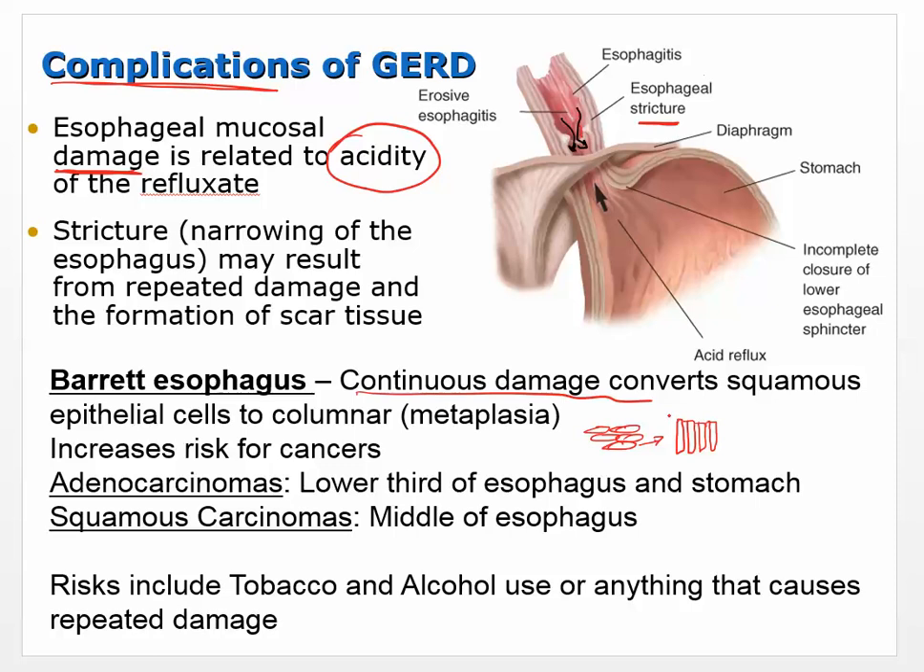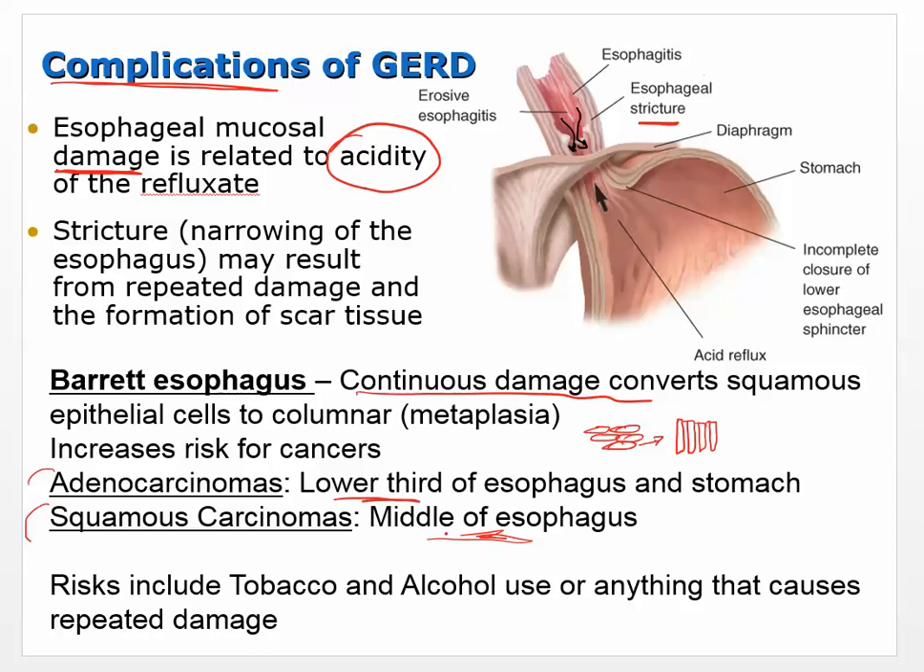But the problem with this is that anytime you sort of mess with the nuclear or the DNA, and you start changing gene expression to the point where you're changing cell types, you're increasing the risk of cancer. Okay, so you're increasing the risk of, in this case, an adenocarcinoma in the lower third, and squamous cell carcinomas in the middle of the esophagus.